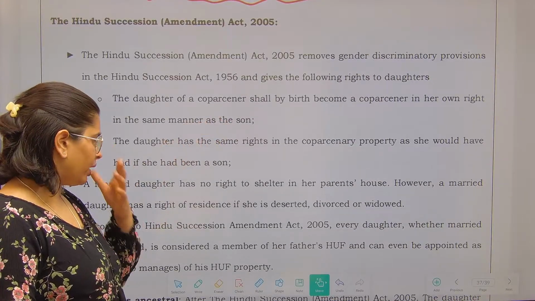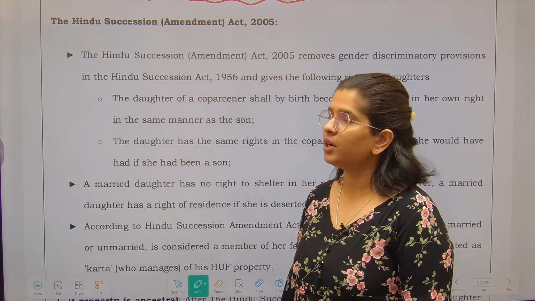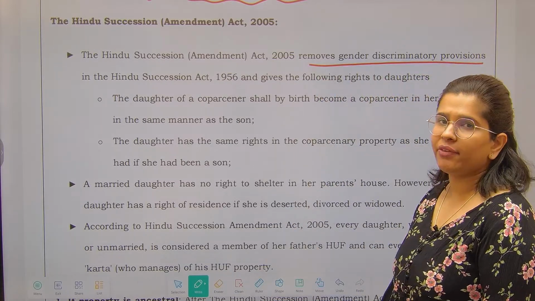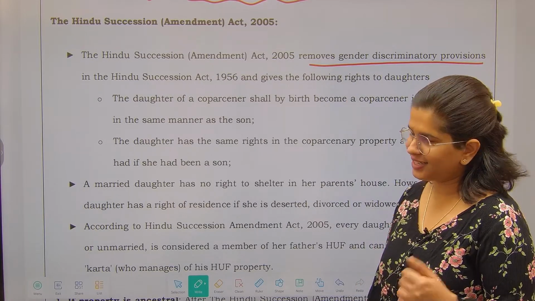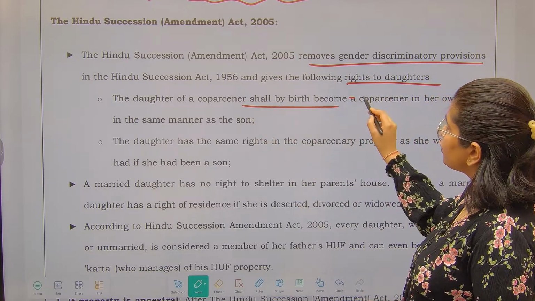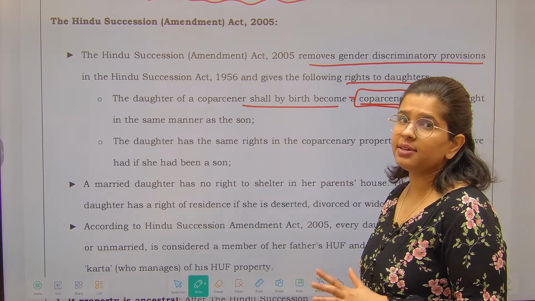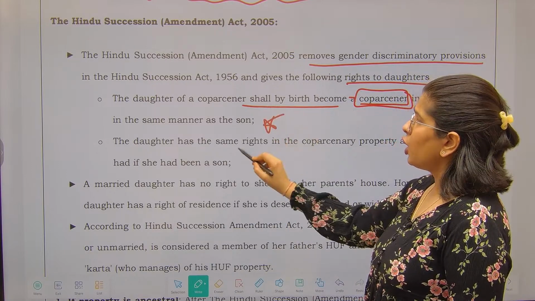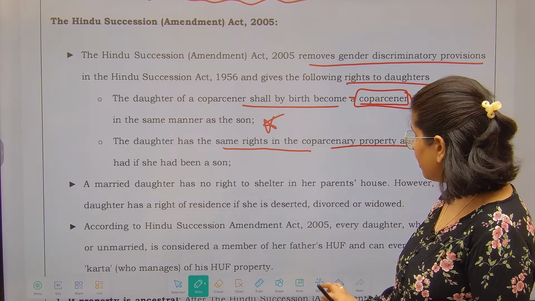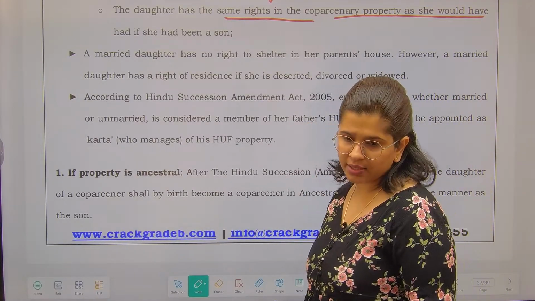Now we are going to talk about the amendments that were brought in the year 2005 after, obviously, a Supreme Court landmark judgment. The Hindu Succession Act 2005 removes the gender discriminatory provisions which were there in the earlier Act of 1956, right? Now what are the rights given to the daughter? A daughter of a co-partner shall by birth become a co-partner in her own right, equal to a son, right? Very important provision. Daughter has the same rights in the co-partnery property as if she were a son. No discrimination allowed.